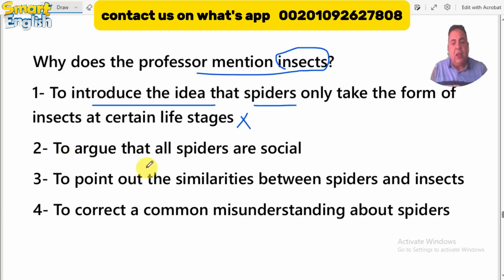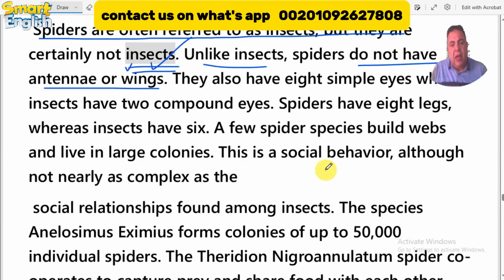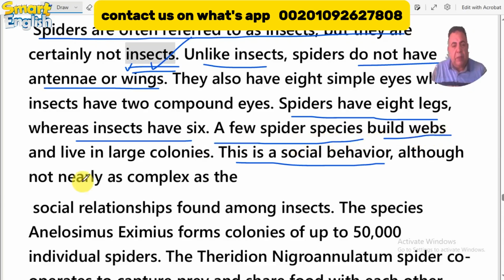To argue that all spiders are social. No, it is not mentioned here either. If we go up in the context and move on using a skimming strategy in reading, I think there is nothing about social behavior. Let's read here: spiders have 8 legs, whereas insects have 6. A few spider species build webs. He is describing their life, their activities, their behavior, and that they live in large colonies. This is a social behavior.